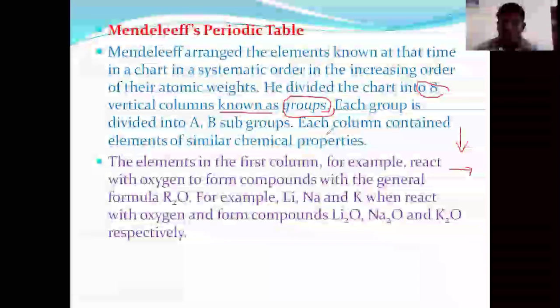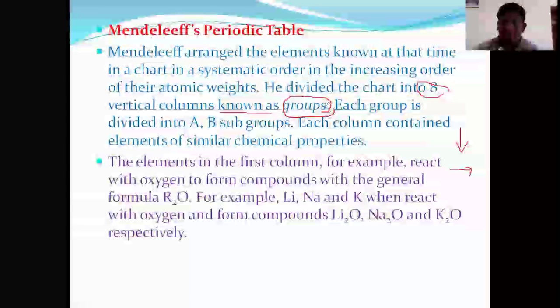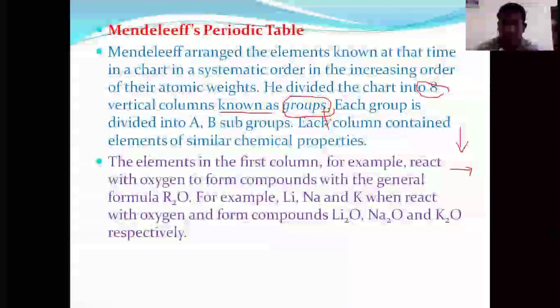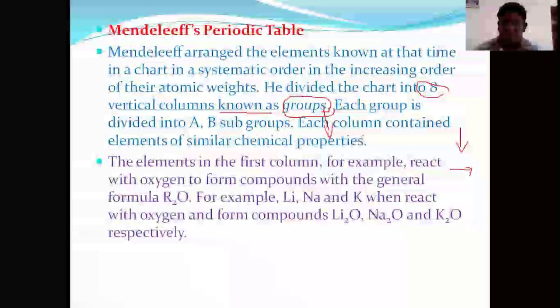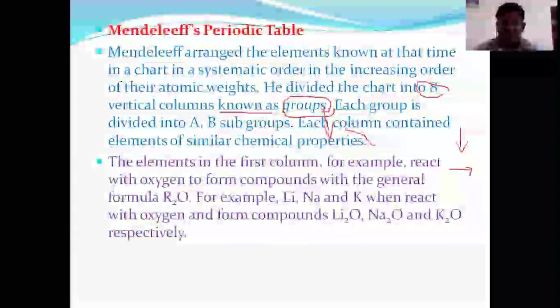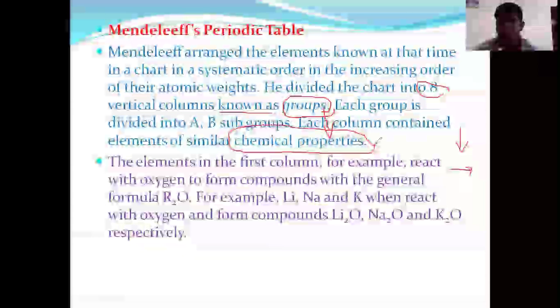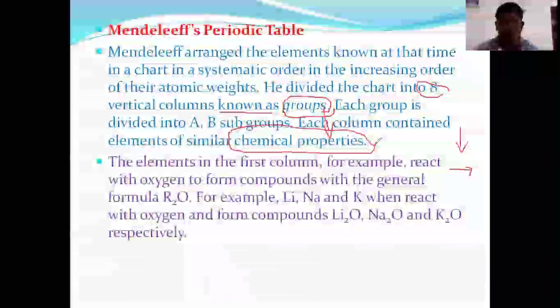Now, the elements arranged in a group have similar physical and chemical properties. Let us see how they are arranged.